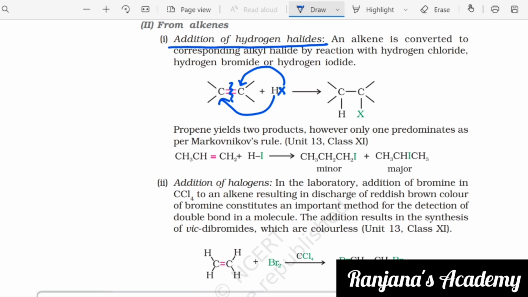So propene yields two products. However, only one predominates as per Markovnikov's rule. Okay. Markovnikov's rule I'll teach you. So what is this?